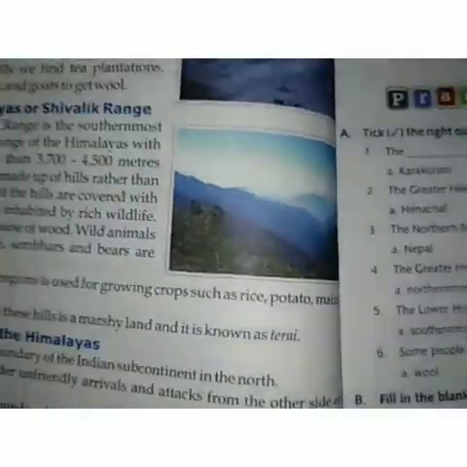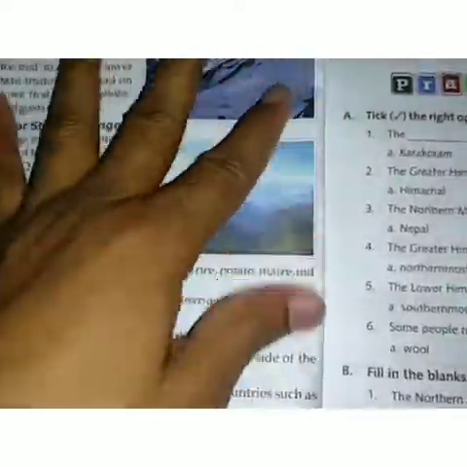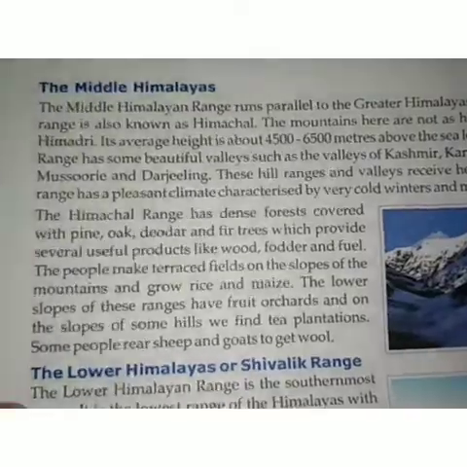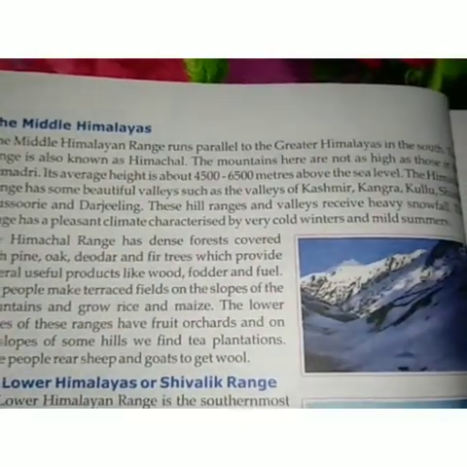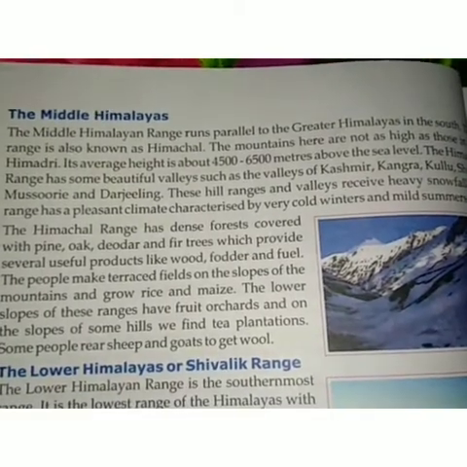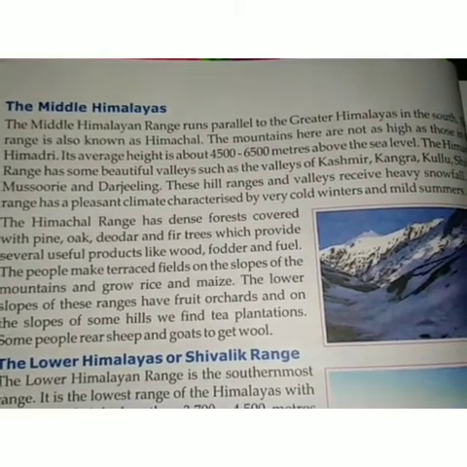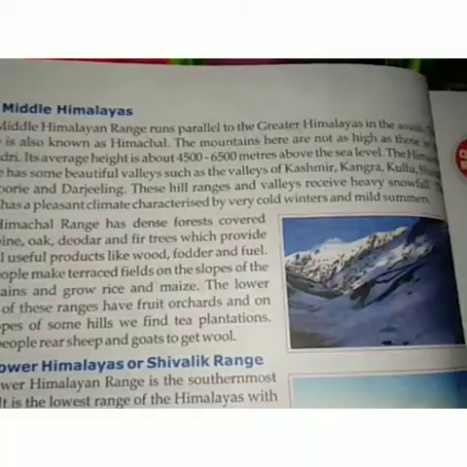Now let's go to the next page. Now it's the middle Himalayas. The middle Himalayan range runs parallel to the greater Himalayas in the south.